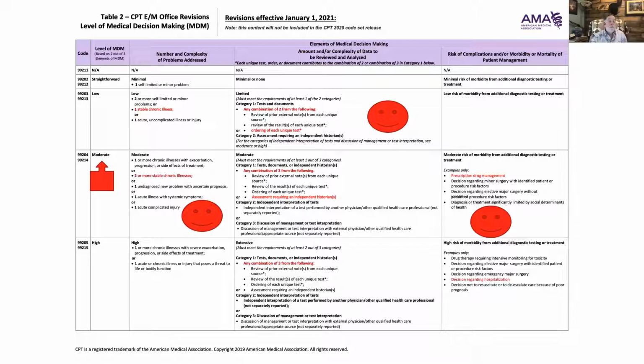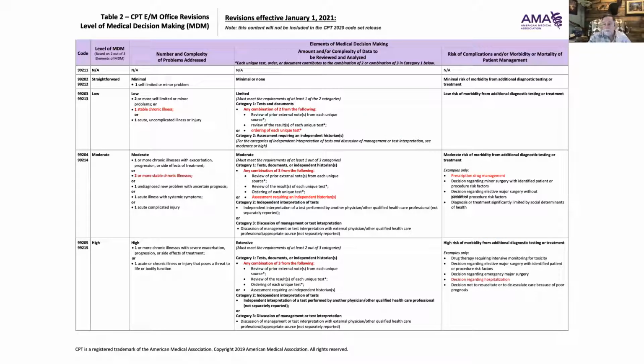Could that be done in a matter of where maybe it was only a 10-minute visit? Yeah, that would be real easy. Maybe even a 7-minute visit, depending on how good the doctor is or nurse practitioner or PA is. But that moderate level of medical decision making is going to have it at a 99204, a 99214 level, depending upon if it's newly established. Let's try another one over here.